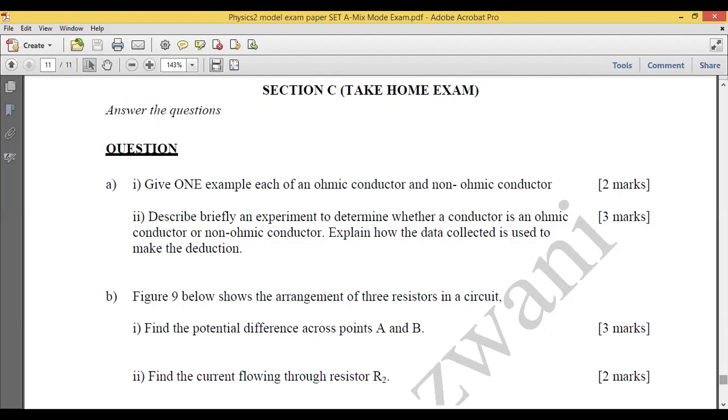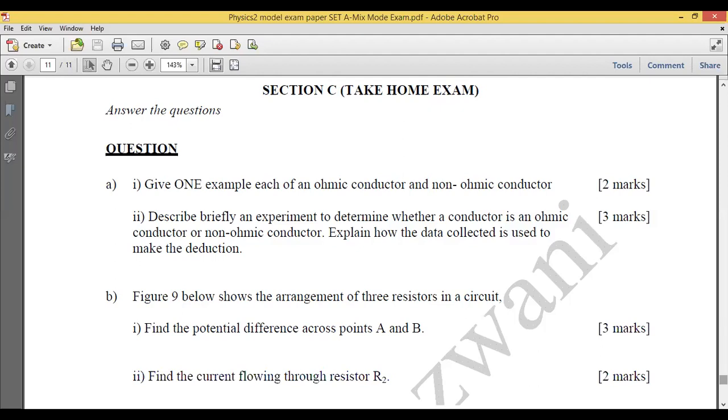And then plot. Second, you need to plot a graph of V versus current. From the graph, if it is a straight line, you need to see the result. From the plotted graph, if the graph is a straight line through the origin, the conductor is ohmic.